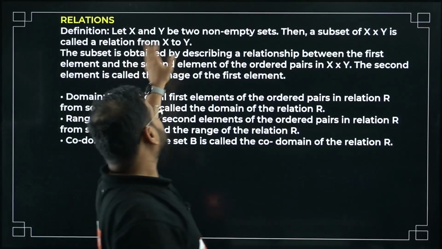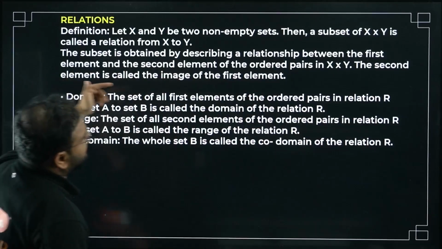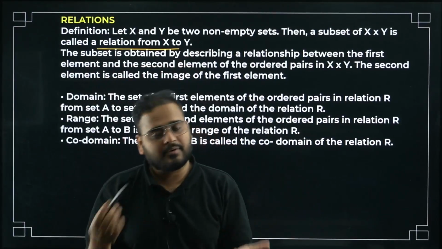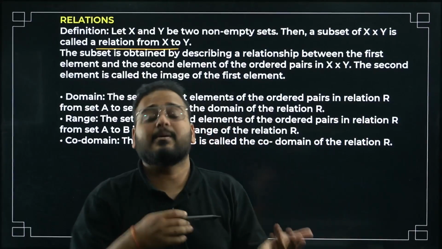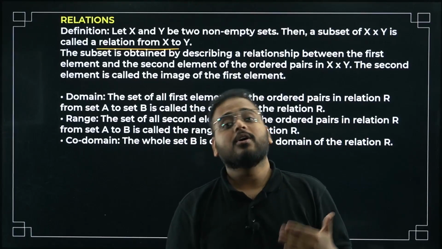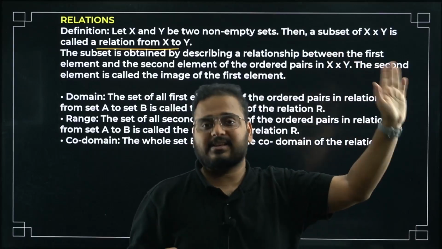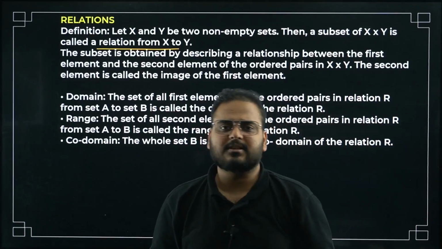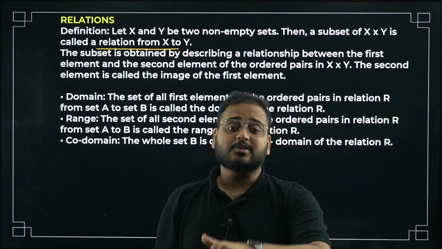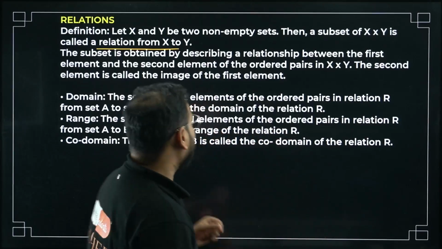Let X and Y be two non-empty sets. Then a subset of X cross Y is called a relation from X to Y. It has to have some definition, let's say the sum equals 5, or the difference is always 0, something like that. I can define any relation. For the elements of X and Y, I can define any situation like this: sum to be equal to 5, difference to be equal to 0, the product is always even, like that.